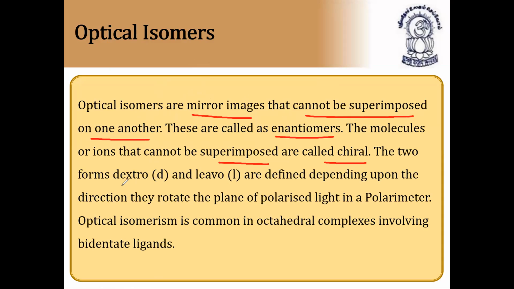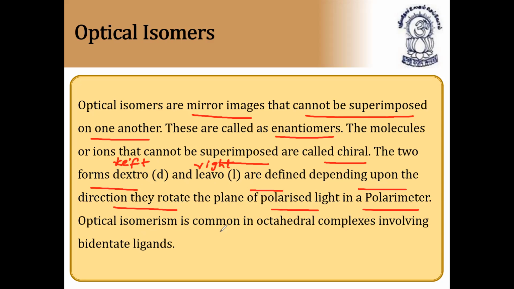The whole molecule is called chiral. The two forms, dextro form and laevo form, are defined depending upon the direction in which they rotate the plane of polarized light in a polarimeter. If the molecule rotates the plane of polarized light towards the right, it is called dextro. And if it is rotating towards the left, it is called laevo. So if the molecule has the potentiality to rotate the plane of polarized light towards left or right, it is laevo or dextro accordingly.